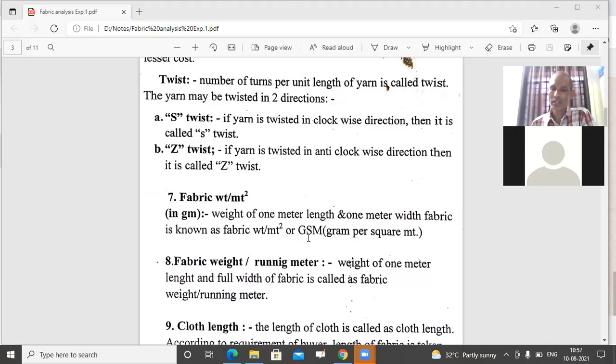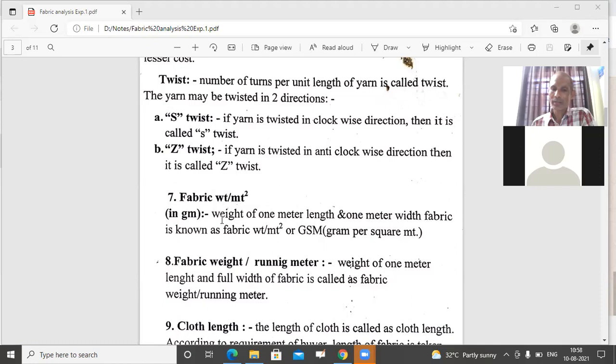G for grams, S for square, M for meter. GSM means grams per square meter. It is a very popular term used in the industry for the weight of the fabric. It is weight per square meter, which is known as GSM. GSM is the weight of the fabric in grams, taking 1 meter length and 1 meter width.